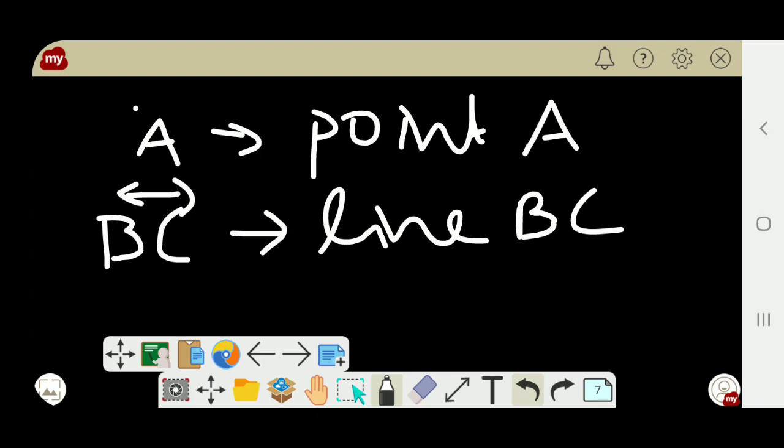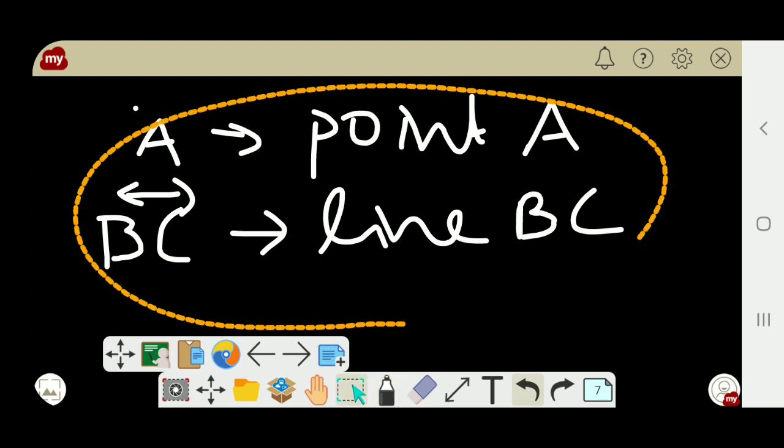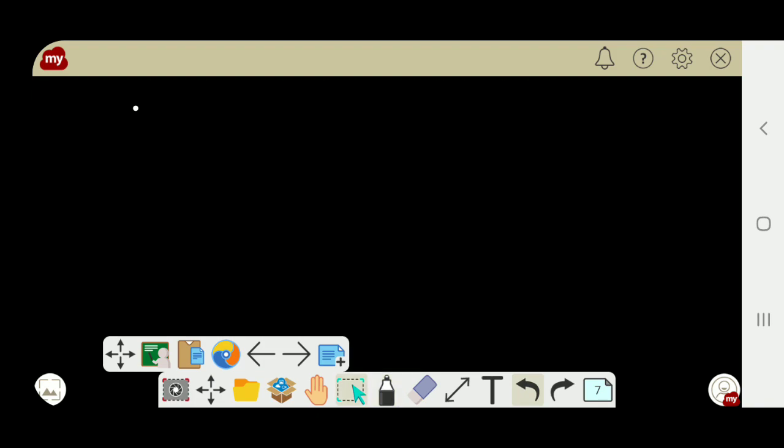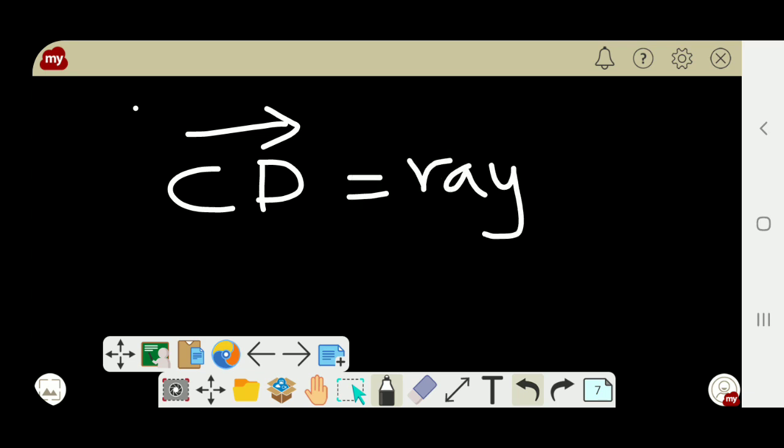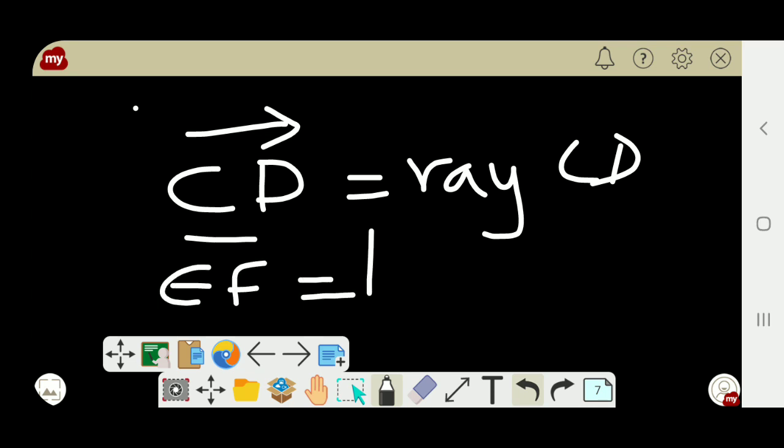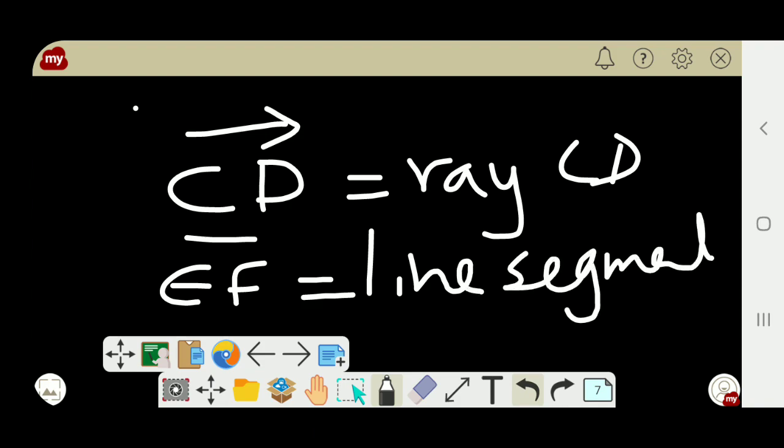Next, this is ray CD. If it is a line segment, how can you read? Line segment EF. Okay. I think you can understand well.